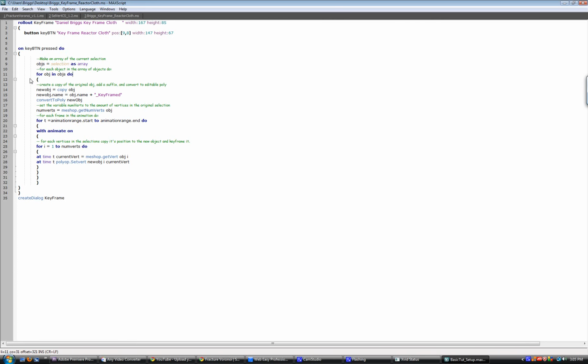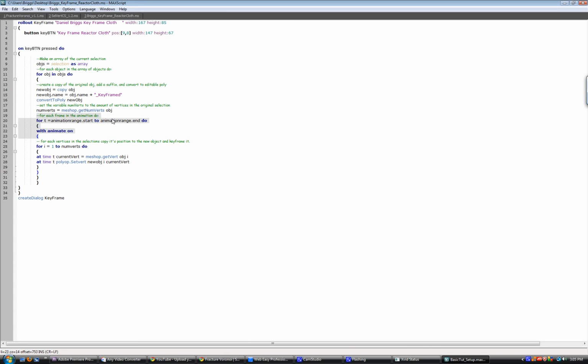It says, for all of the objects in your selection, make a copy of that object and change the name. Instead of naming it the same exact thing, make it the same name with underscore keyframed at the end of it. It basically adds a suffix. Convert this to a new object, and it's going to be an editable poly. And it says, set the variable number of verts to the amount of vertices in the original selection. So it selects all the vertices of the first object you selected, and then for each frame in your animation.